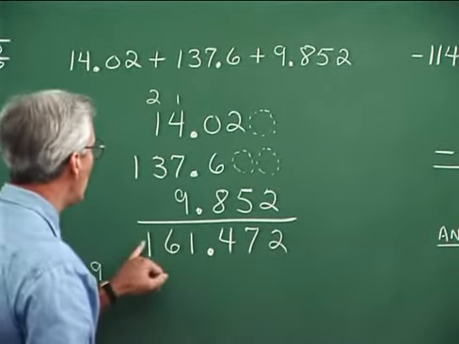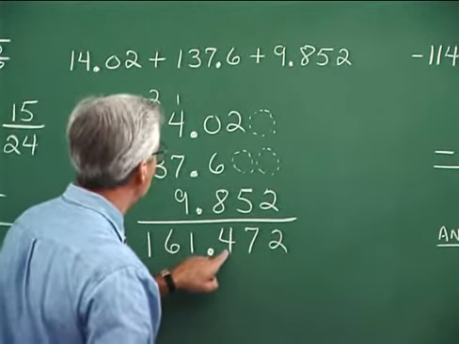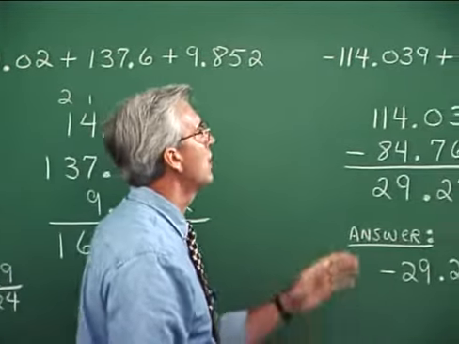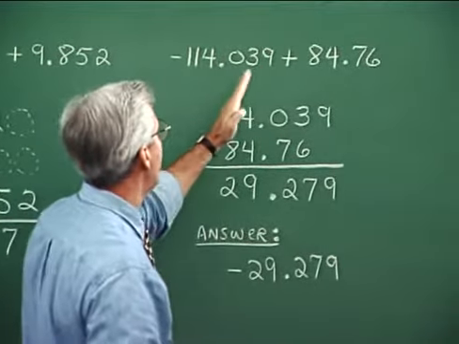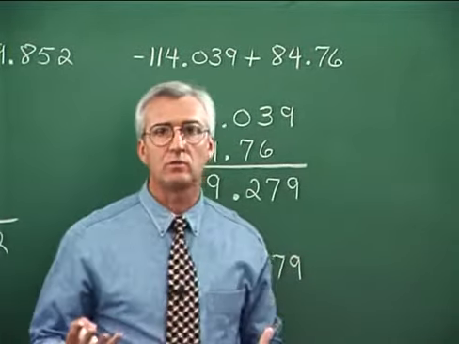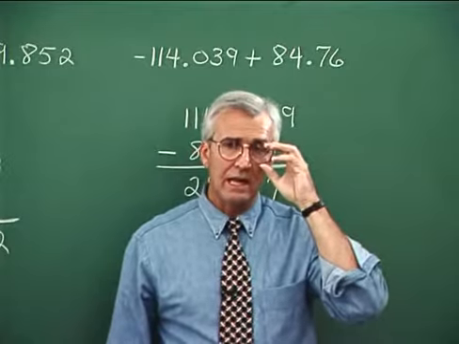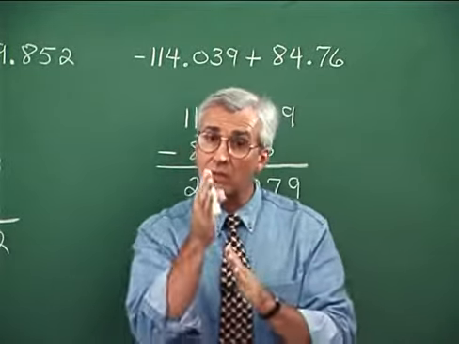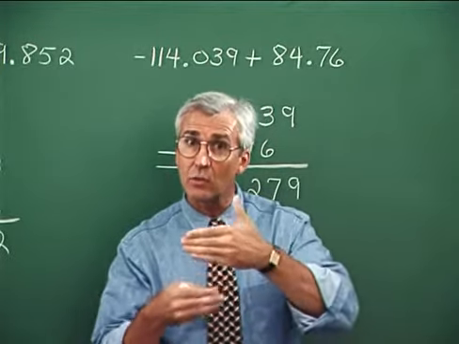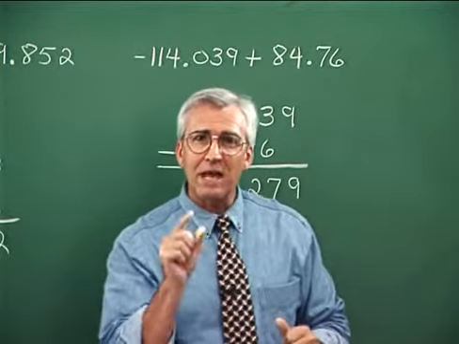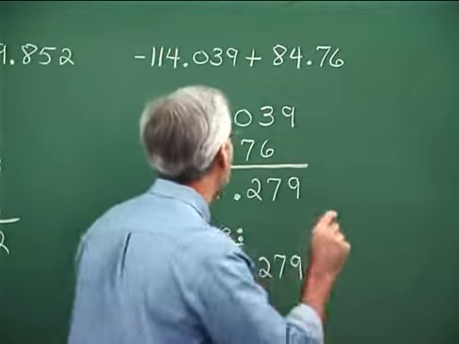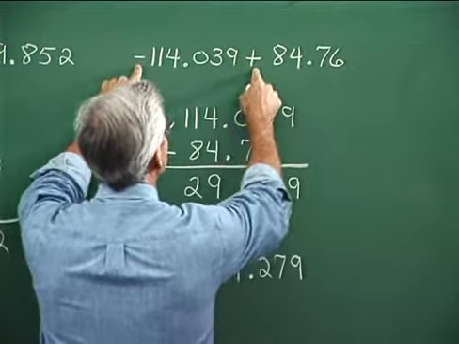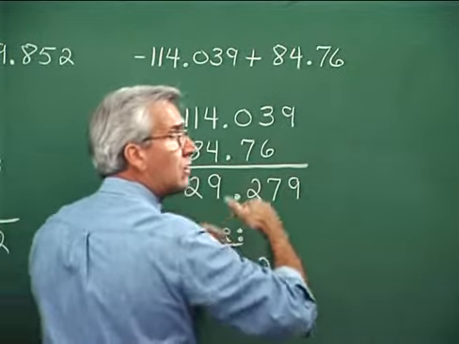Notice how I read that? 161 and 472 thousandths. Here we have a situation where the signs are different. And we have to consider this sign situation when we're dealing with rational numbers. Although we want to arrange our problem so that the decimals are up and down from one another so we can do the adding or subtracting, we have to really think about how this is going to work out, because we've got a minus and a plus. The signs are different, so we're going to subtract.